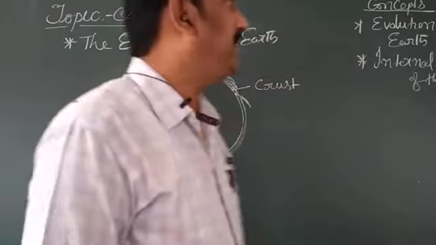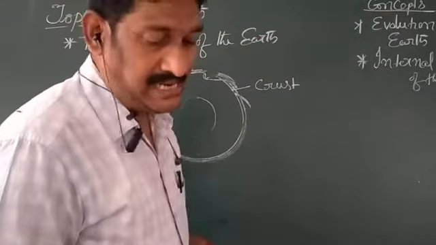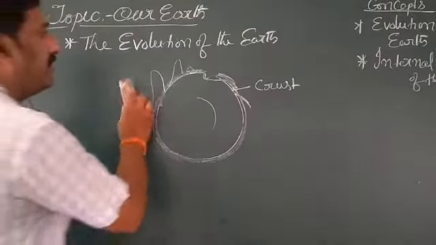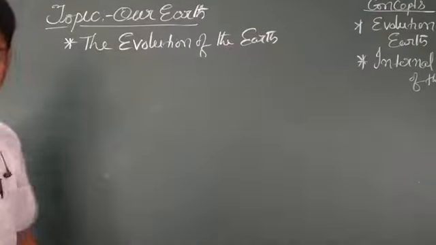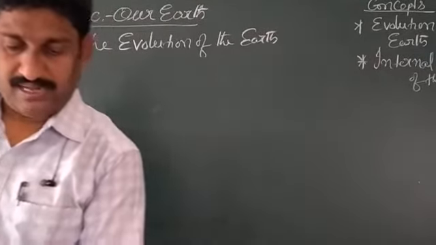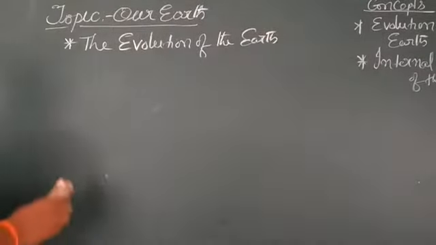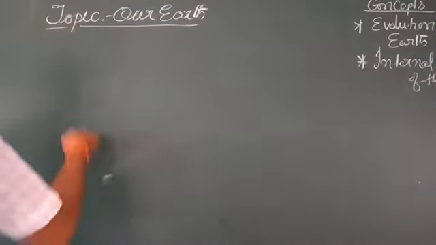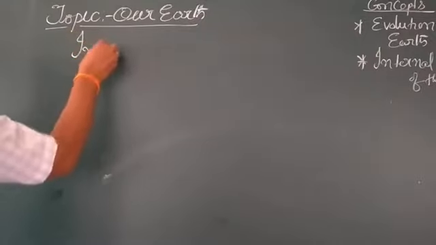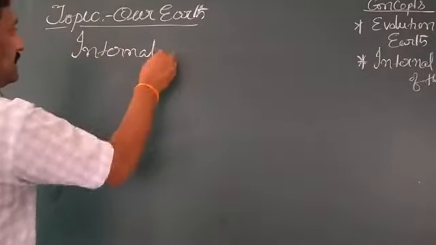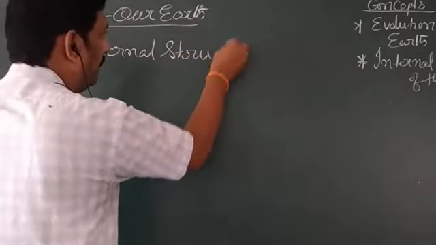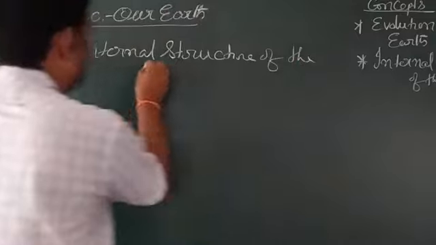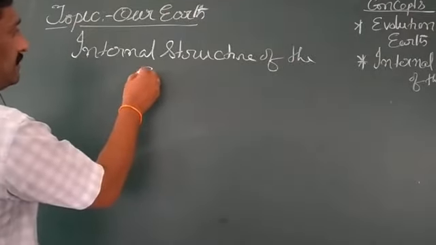Okay, the next point we are going to discuss is the internal structure of the earth. See once in your textbook, page number 4. In that they have already given the internal structure of the earth. What are the important points in this internal structure of the earth? Page number 4, you see, children.